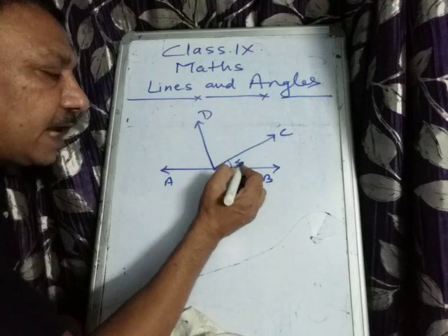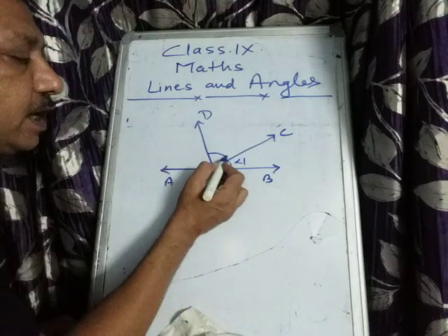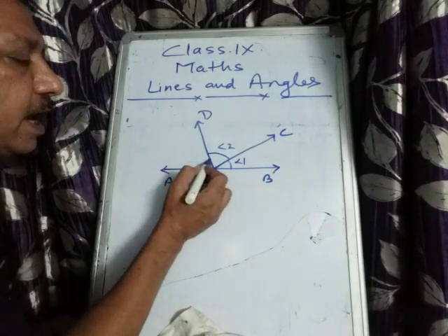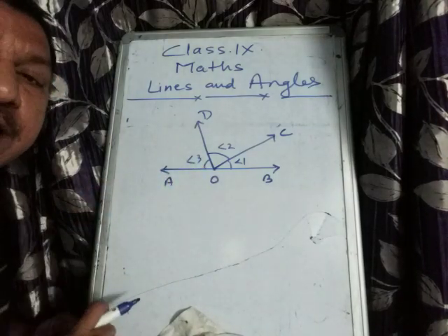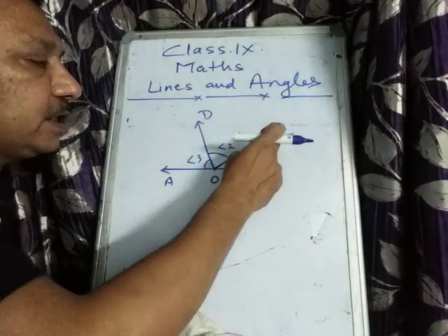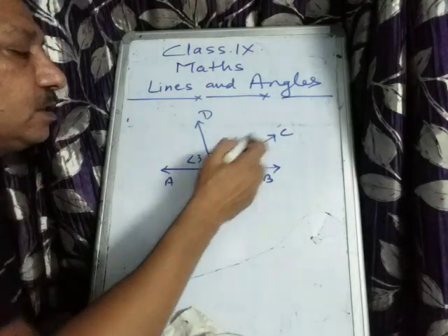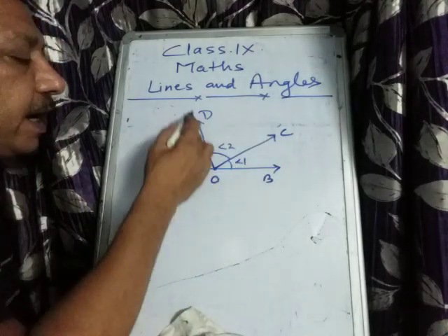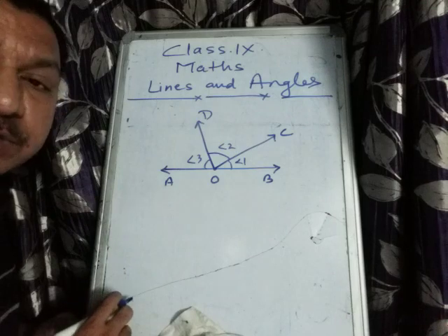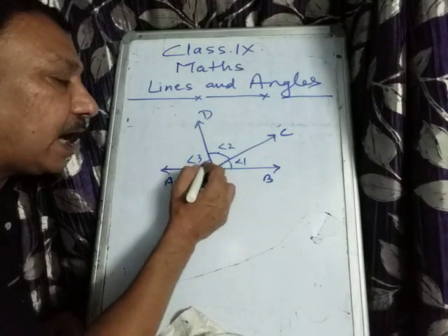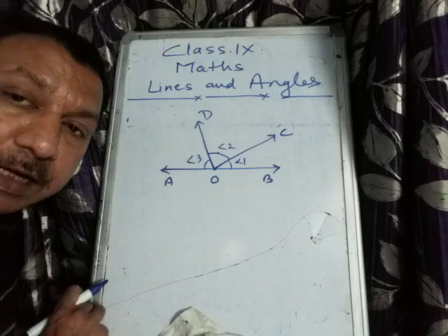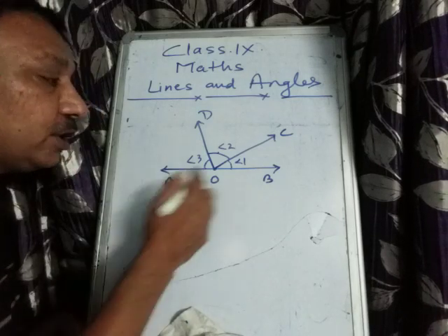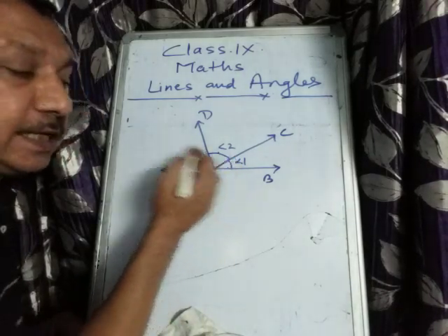Just see, this is angle 1, this one is angle 2, and this one is angle 3. How many angles are there? 3 angles. Angle BOC is named as angle 1, COD as 2, and DOA as 3. So these 3 angles are known as adjacent angles, angles next to each other, adjacent angles, right? So these 3 are adjacent angles.